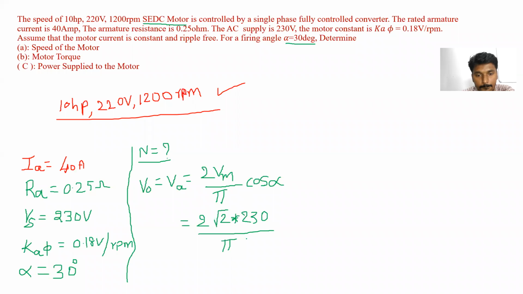divided by pi, into cos 30 degrees. Clear? So what is the value of this one? Can anyone tell, please? Fast.